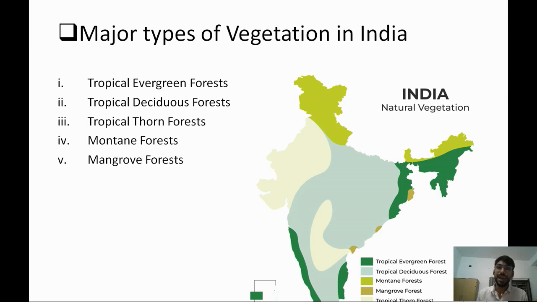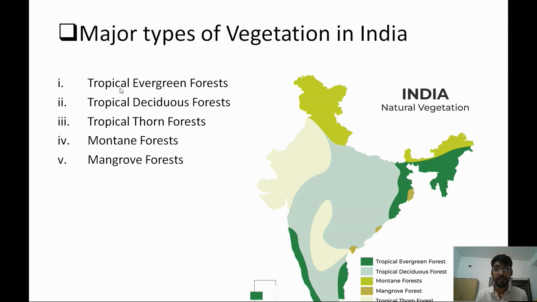The fourth is the montane forest, or you can say the mountain forest. That means in mountain areas, basically the Himalayan mountain area, this type of forest can be found. Last is the mangrove forest. Along the river mouth area, you can observe the mangrove forest.